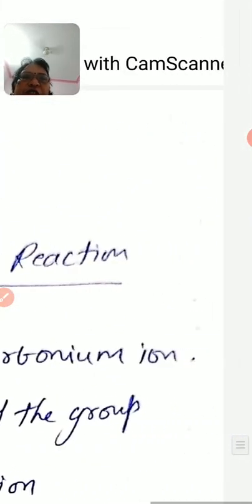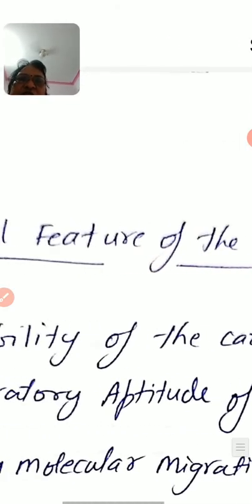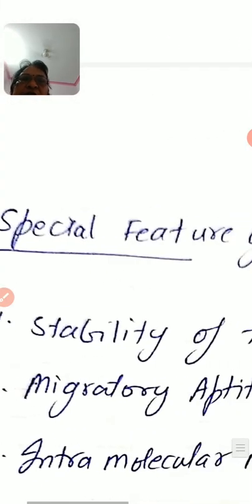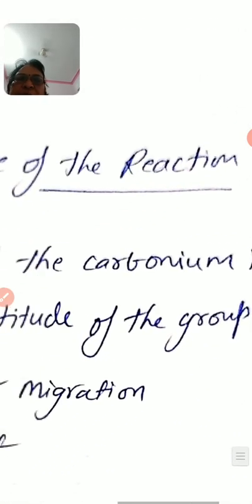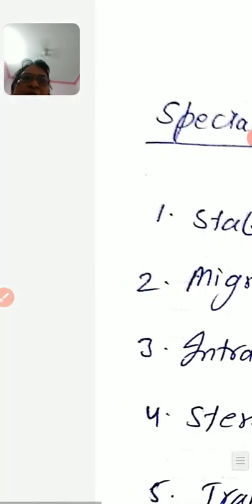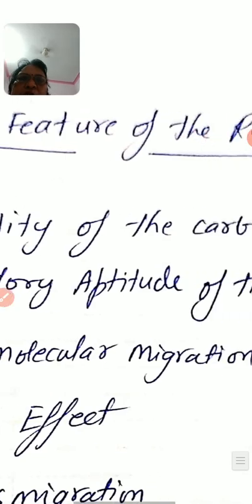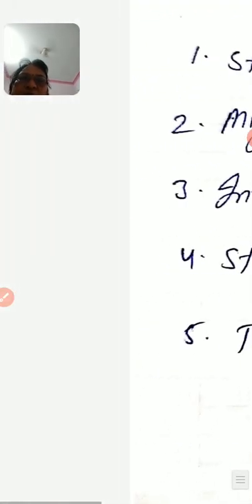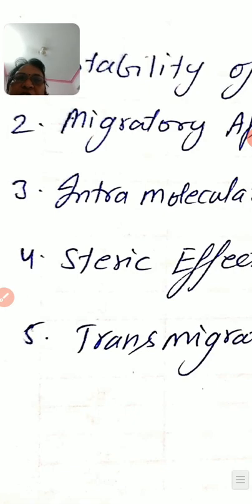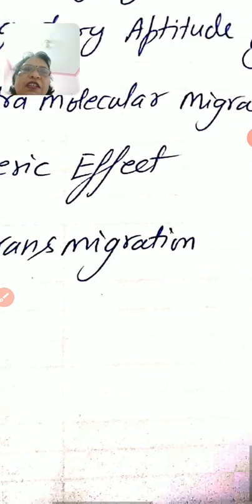Special features of these reactions. The special features of these reactions are number 1, stability of the carbonium ion. Number 2, migratory aptitude of the group. Number 3, intramolecular migration. Number 4, steric effect. And number 5, transmigration. So these are the characteristics of this pinacol-pinacolone rearrangement, which we will study in another class. Thanks.